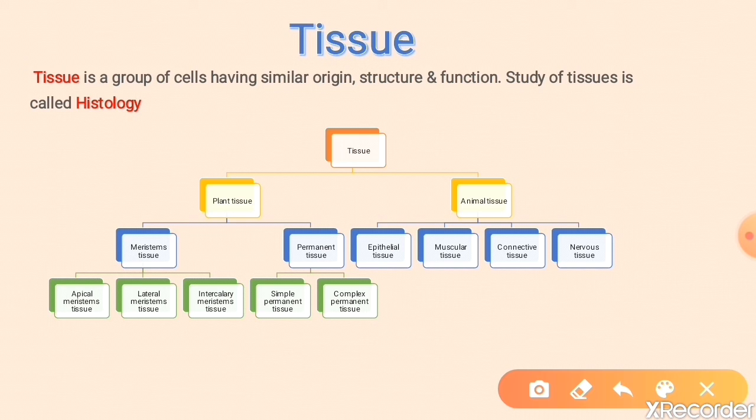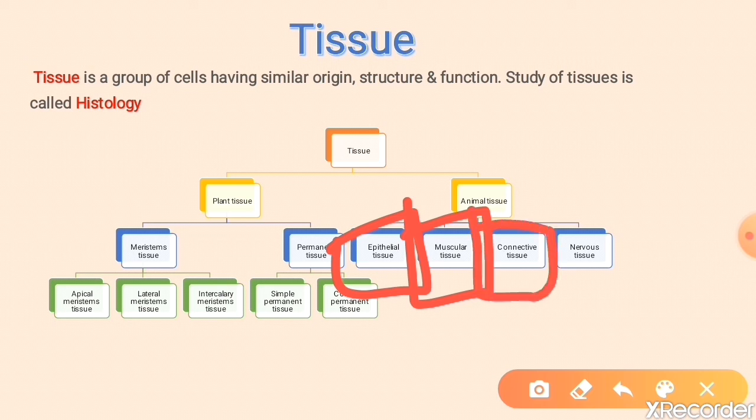So permanent tissue is divided in two parts. The first is simple permanent tissue and the second is complex permanent tissue. And animal tissue is divided in four parts. The first is epithelial tissue, second muscular tissue, third connective tissue, and the last is nervous tissue.